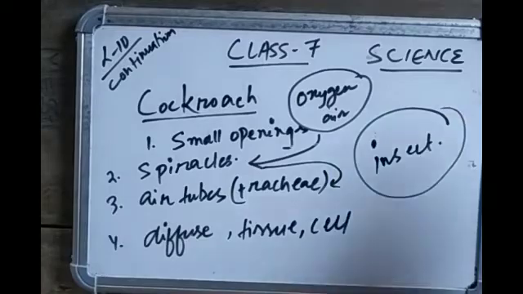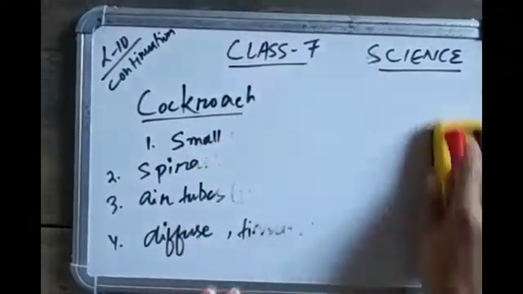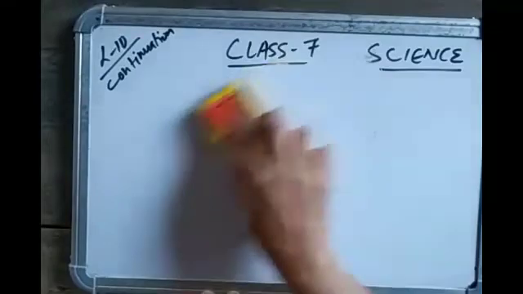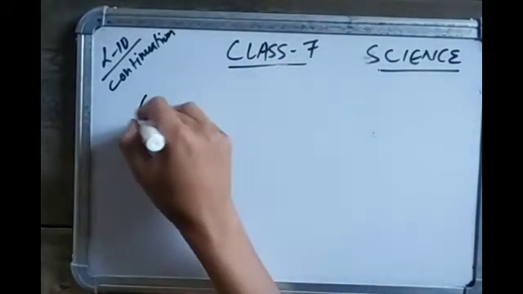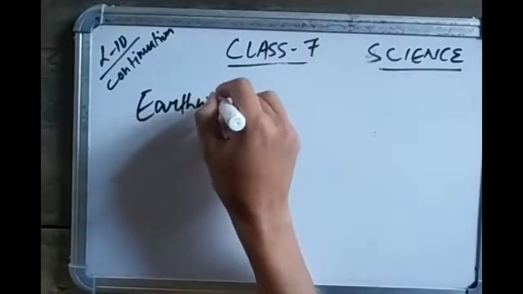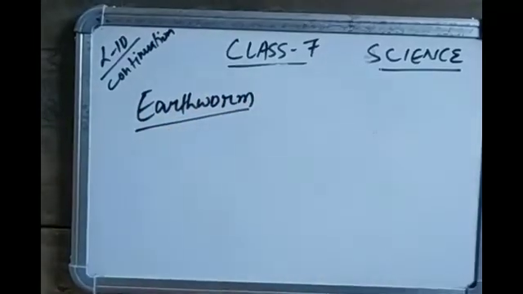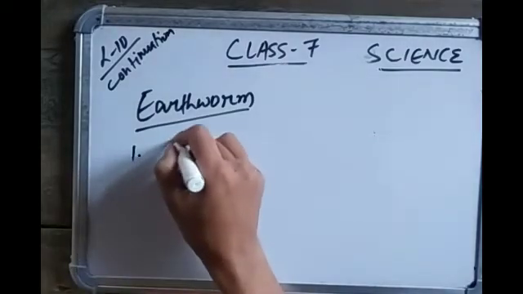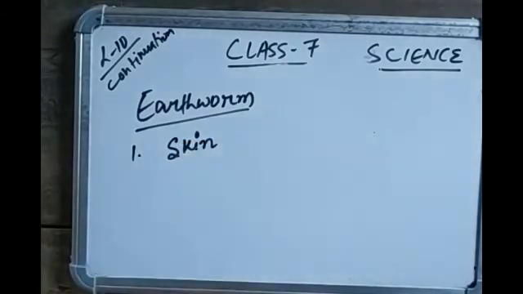The next is earthworm. Recall that earthworms breathe through their skins. Insects have small openings called spiracles, and air tubes called tracheae reach every cell. Earthworms have skin breathing. The skin of an earthworm feels moist and slimy on touching.